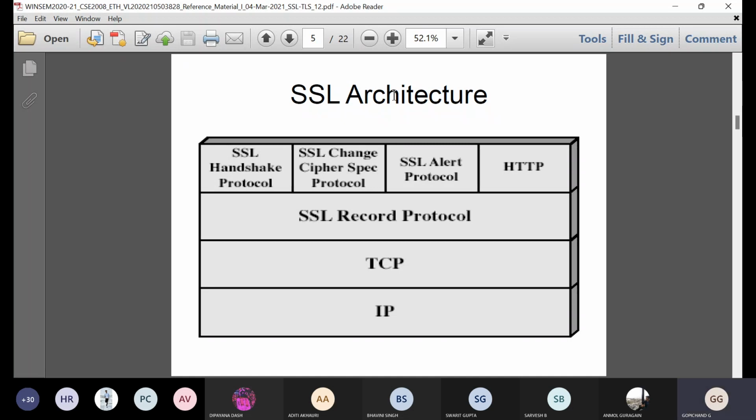Yes, guys, can you see the PPT? Yes, sir, it's at SSL architecture.